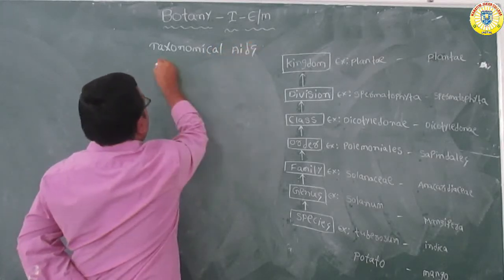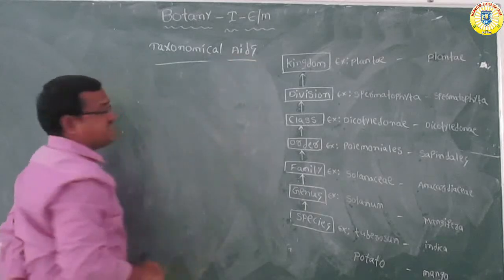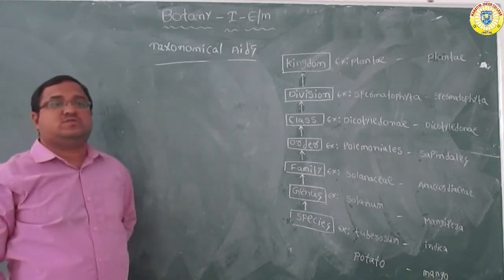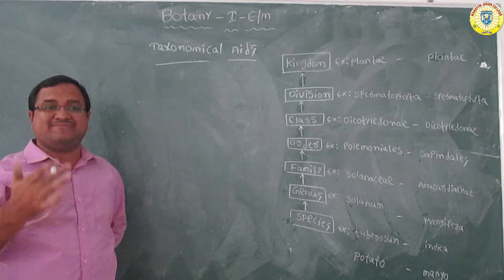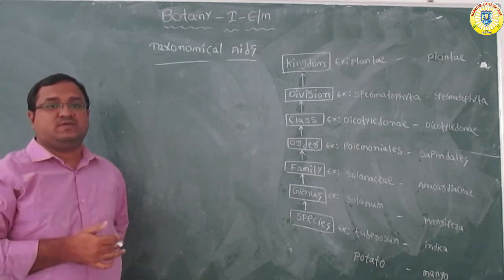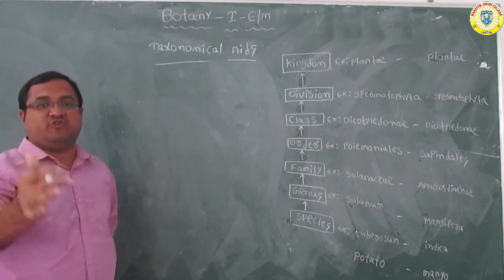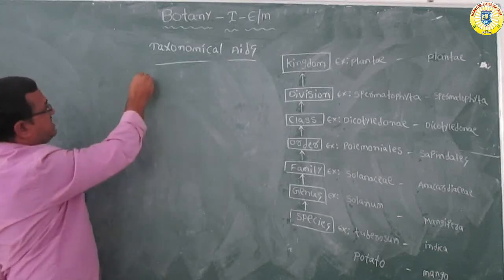These taxonomical aids are very useful to get information about the different types of species. These taxonomical aids are mainly of four types. The first one is the herbarium.